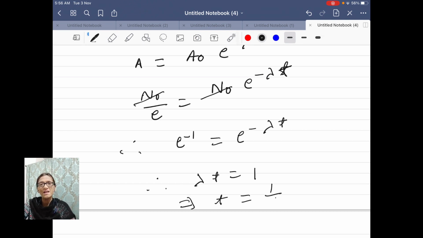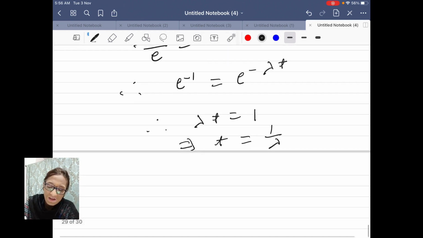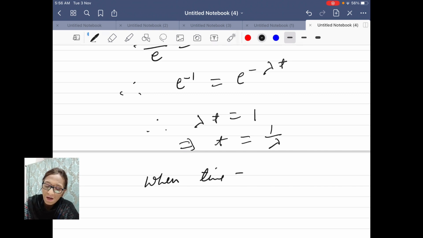So this is a very important equation. When time is equal to 1 by lambda, then the time is called average time, tau.